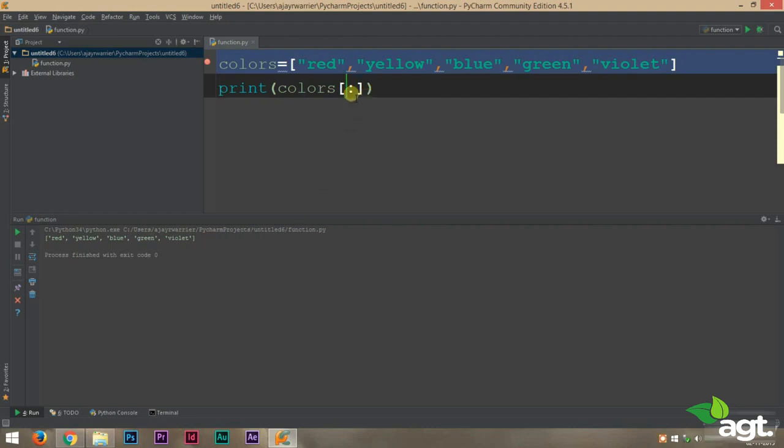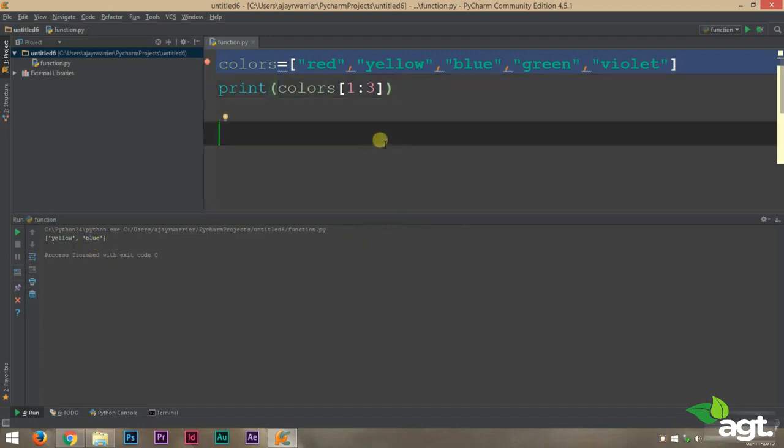The same way we slice strings, we can slice a list. With lower limit 1 and upper limit 3, that means our list will print from the first element all the way up to the second element. That is upper limit minus 1. 3 minus 1 is 2. So it will print all the elements from 1 to 2. The first element is yellow and our second element is blue. So let's run this and we get yellow and blue. Very cool, isn't it?